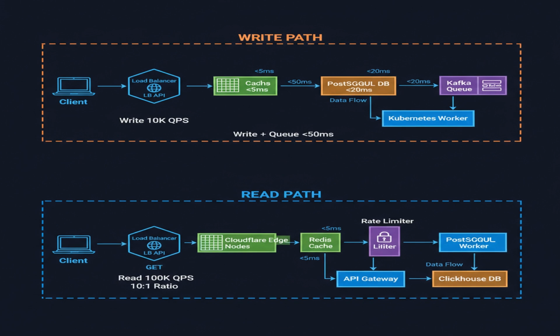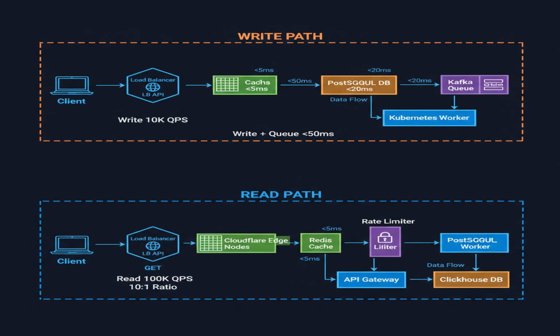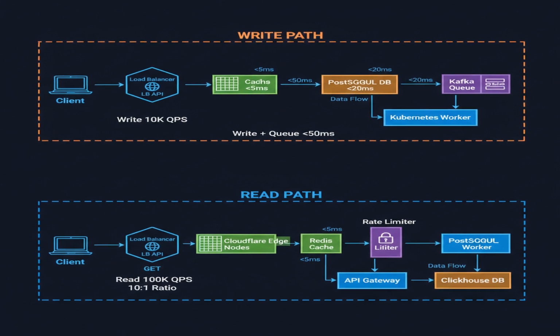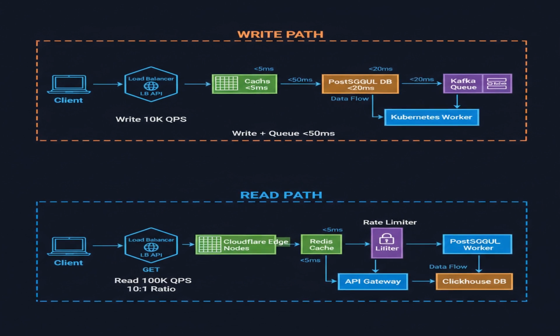REST follows resource-based URLs and standard HTTP methods. GraphQL allows clients to request specific data, avoiding overfetching. gRPC uses protocol buffers for efficient serialization and is ideal for internal communication. For our e-commerce platform, we'll use REST for public APIs, product catalog, checkout, because of its simplicity and wide adoption. For internal microservice communication, order processing, inventory management, we'll use gRPC for its performance benefits.